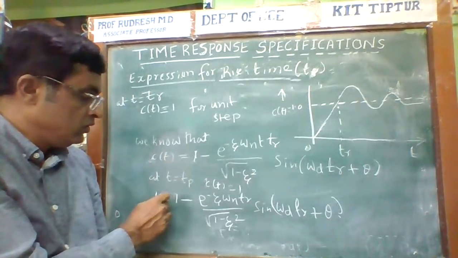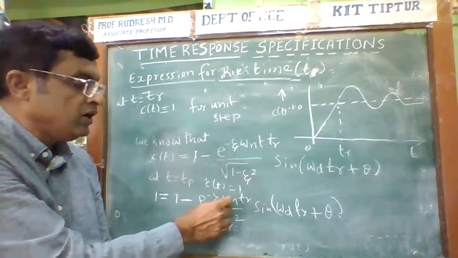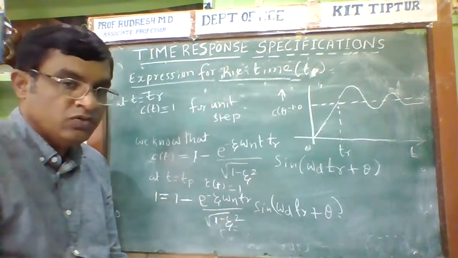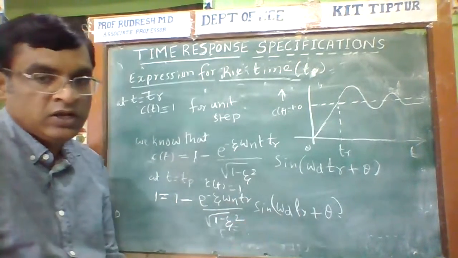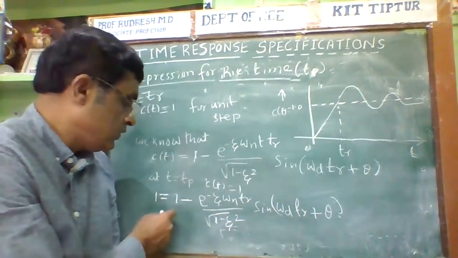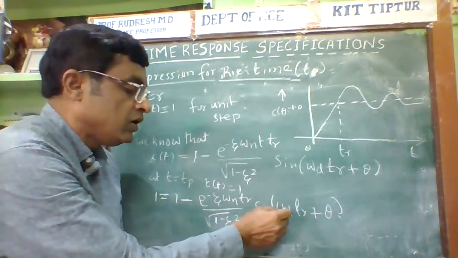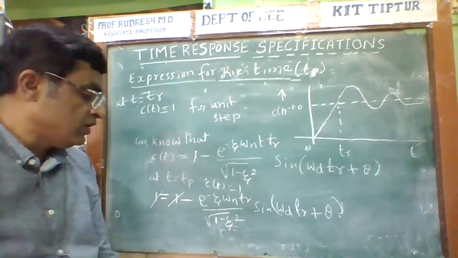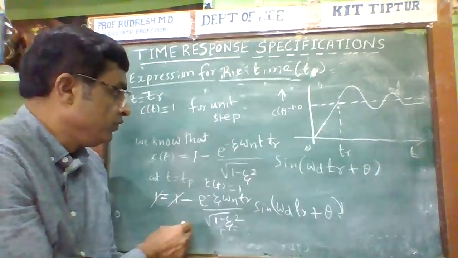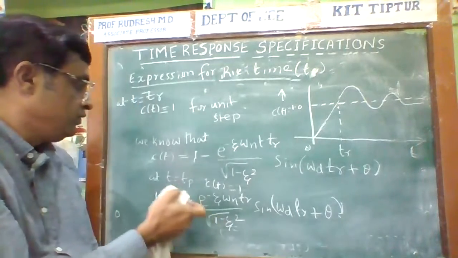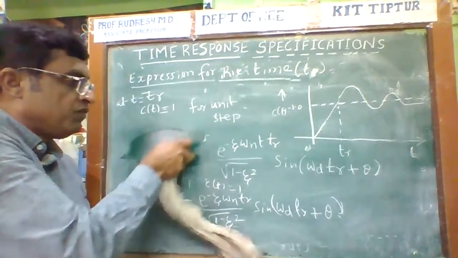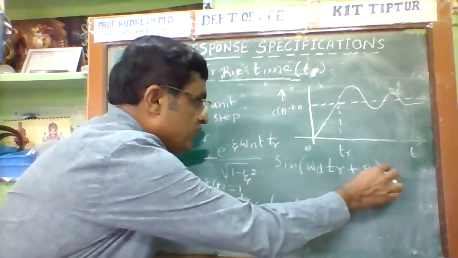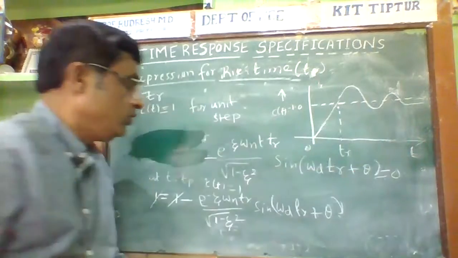Therefore 1 is equal to 1 minus e to the power minus zeta omega n Tr divided by square root of 1 minus zeta square, into sin of omega d Tr plus theta. Now the 1 and the 1 get cancelled, so this quantity is equal to 0.